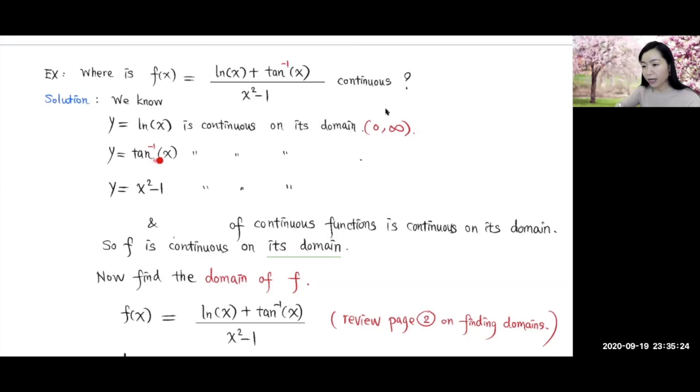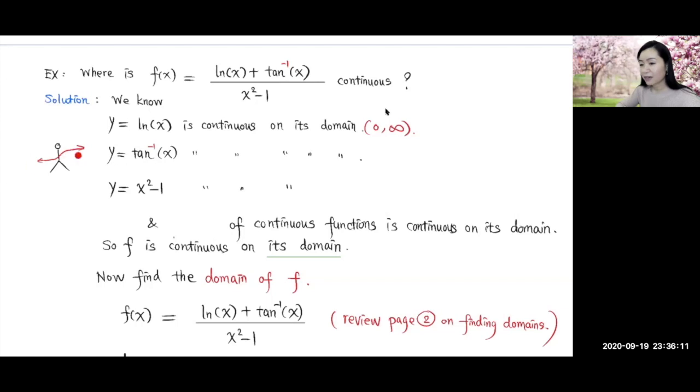Inverse tangent of x is continuous on its domain. Remember, inverse trig functions are one of the types of functions that are continuous, right? So it's continuous on its domain. What's the domain for this inverse tangent? If you recall from the dance move, it's actually continuous on all real numbers.